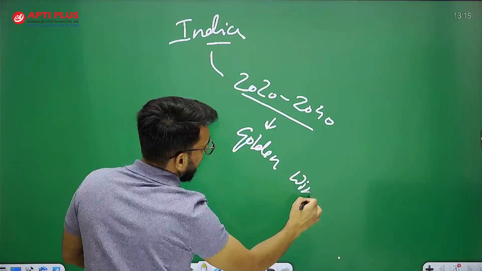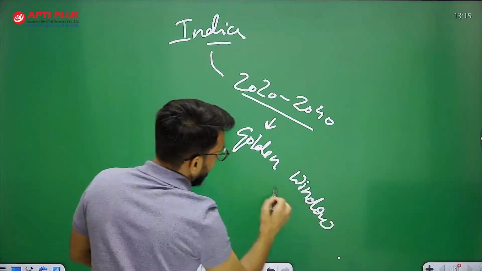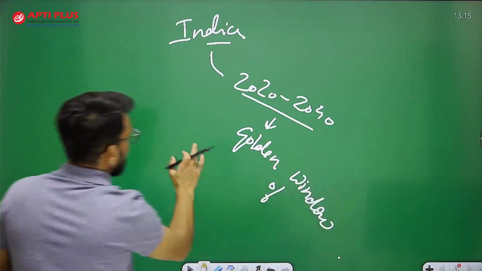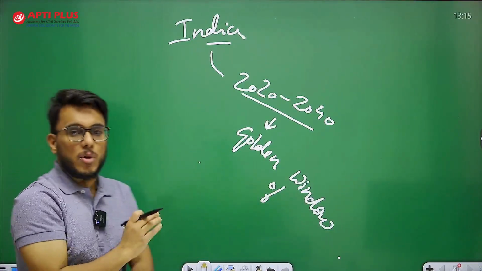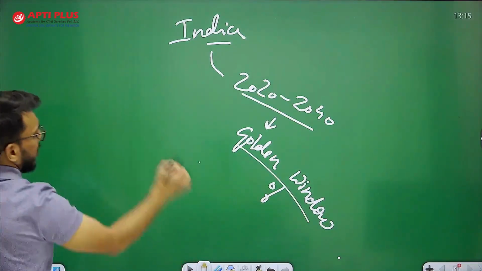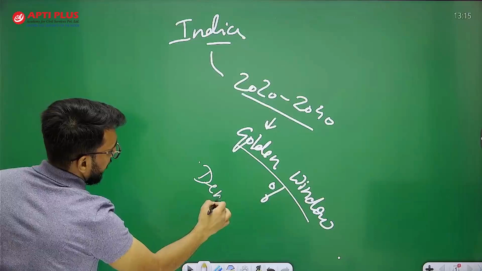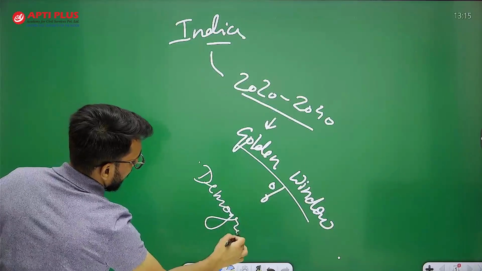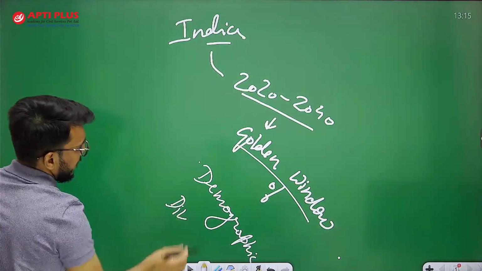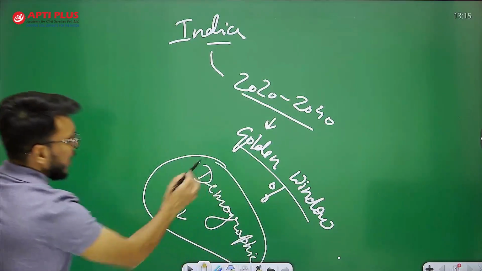Who says this? This is said by the United Nations Population Fund. So 2020 to 2040 is the golden window of demographic dividend for India. Now, what is a demographic dividend?